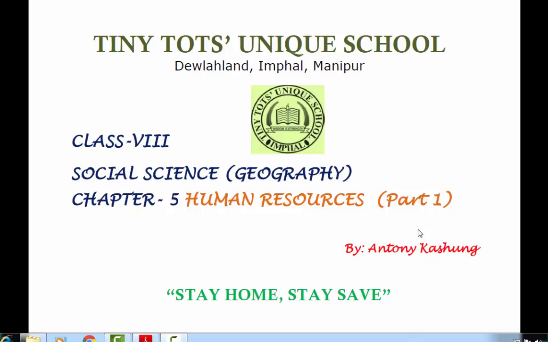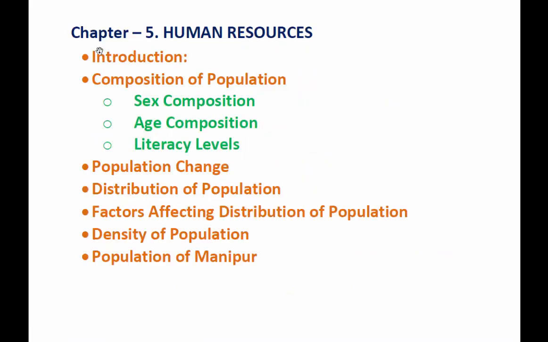Okay, today let us learn the first part of chapter 5, Human Resources, from your social science geography. We will try to cover the introduction part of that lesson: composition of population, including sex composition, age composition, and literacy levels. And also let us try to cover population change. In the next class we will try to cover the other topics.